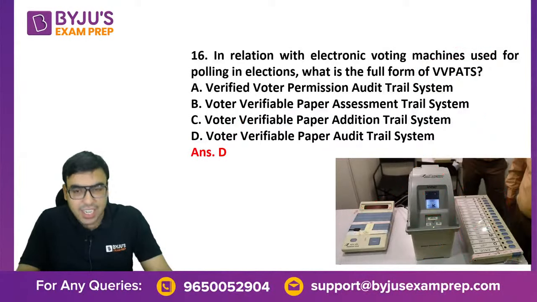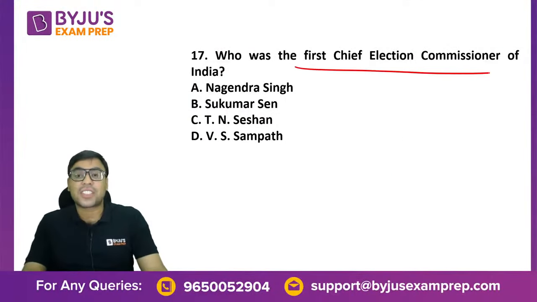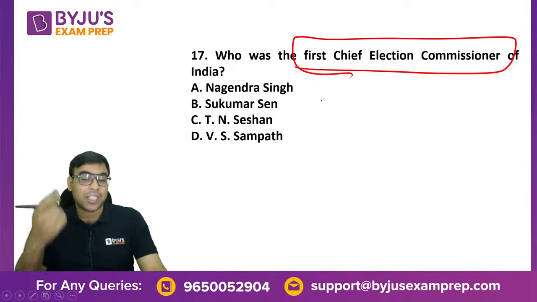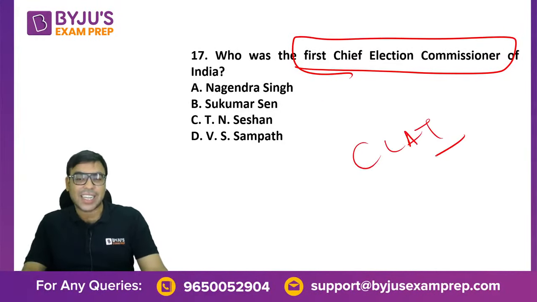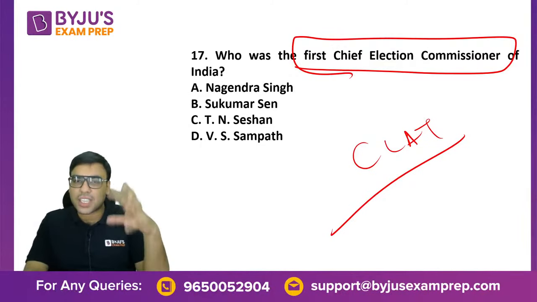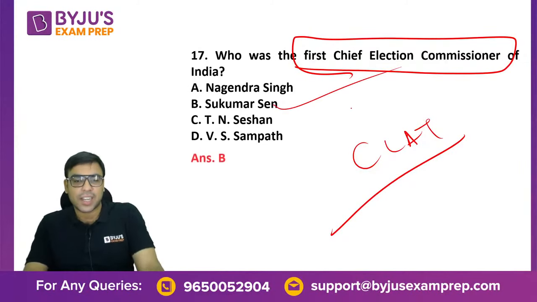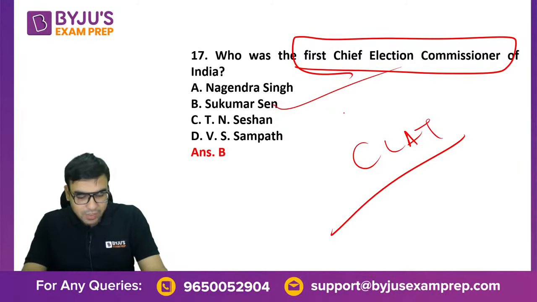I think it's very crystal clear, guys. The next one is, who was the first chief election commissioner. जब भी बात होती है तो आपने देखा होगा CLAT में भी they go in detail, they go back to the history and ask questions from here. So if the new chief election commissioner has been appointed, you should be knowing the first one. So the first one is basically Sukumar Sen, right? I hope you are aware of this.